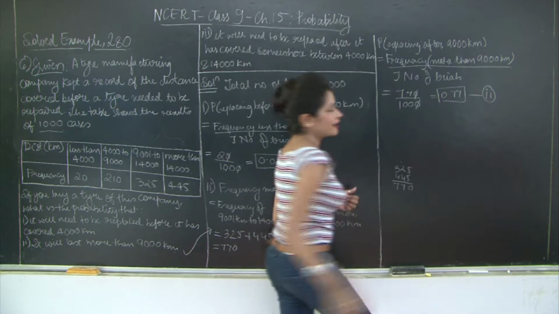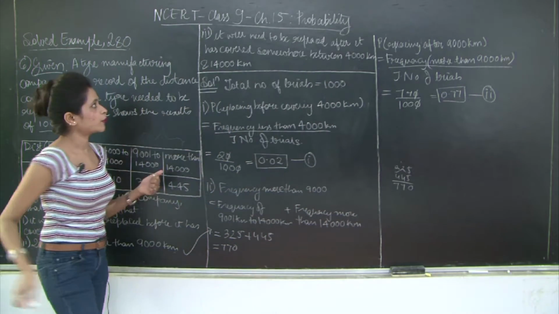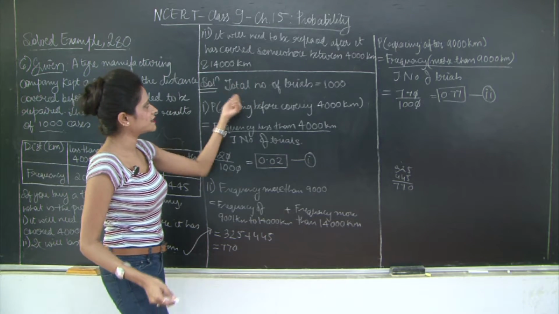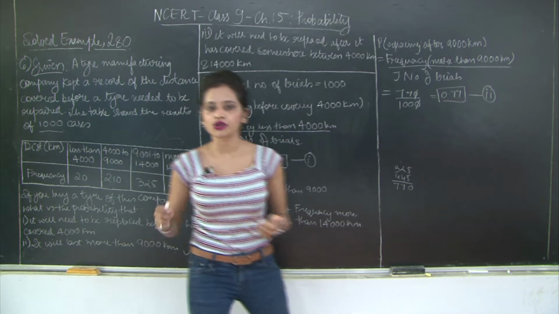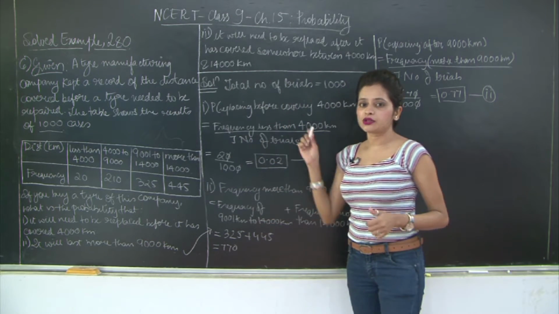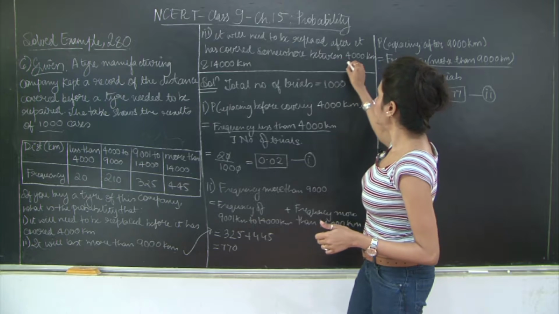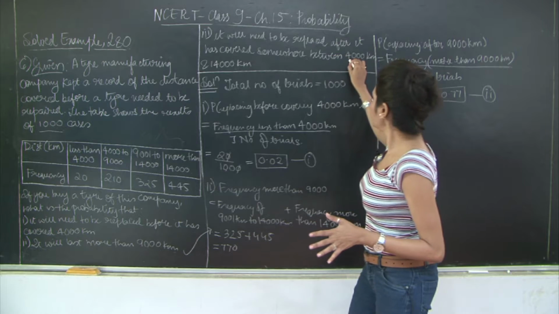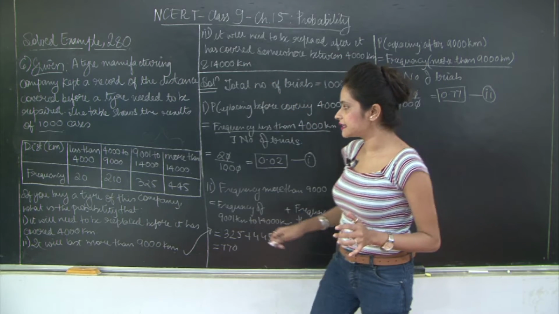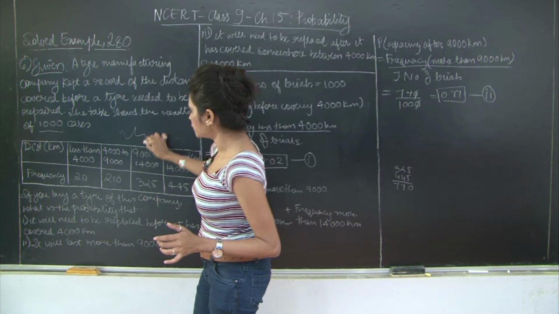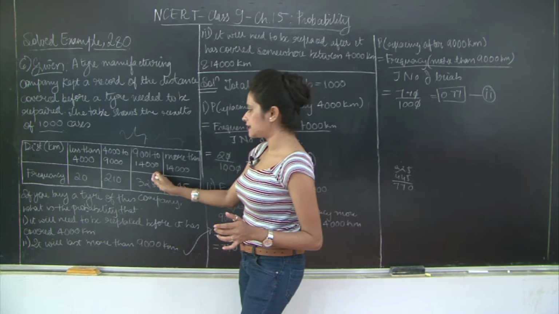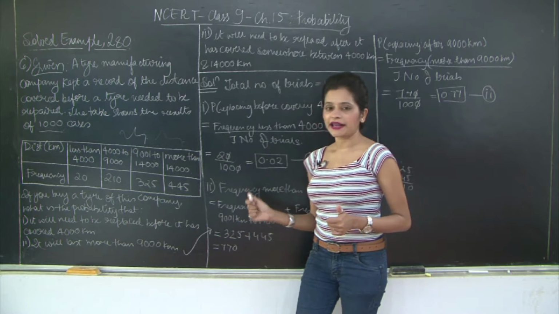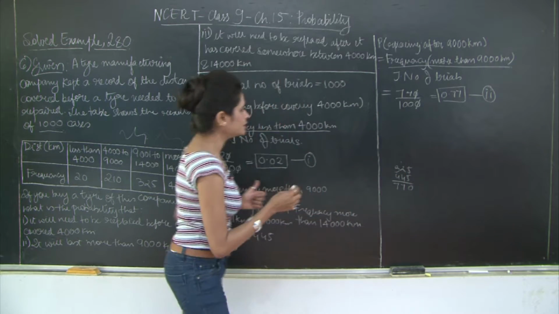Similarly, let's go ahead and find the solution to the third sub-question. It will need to be replaced after it has covered somewhere between 4,000 kilometers and 14,000. So this means it should be more than 4,000 and less than 14,000. Between 4,000 and 14,000. So let's see the category. It will be these two categories, right? More than 4,000 and less than 14,000. So we're going to add this to find the frequency and divide the sum by the total, which is 1,000. So let's find the solution.